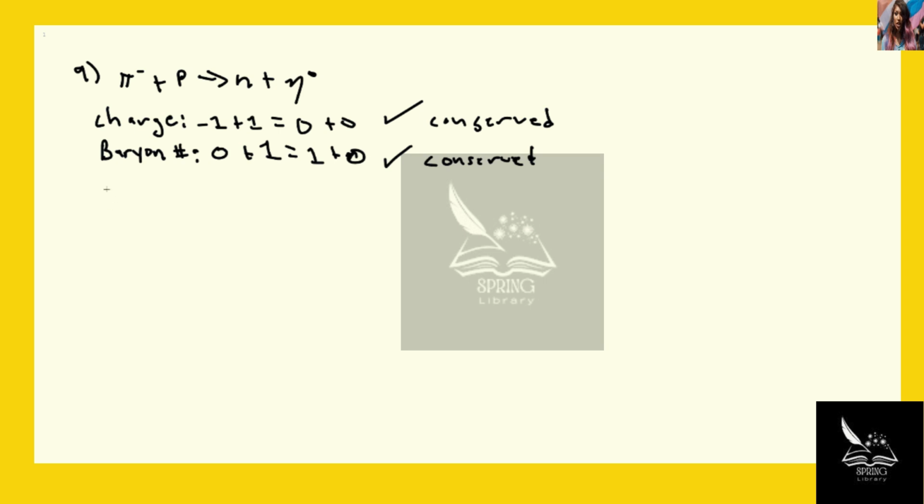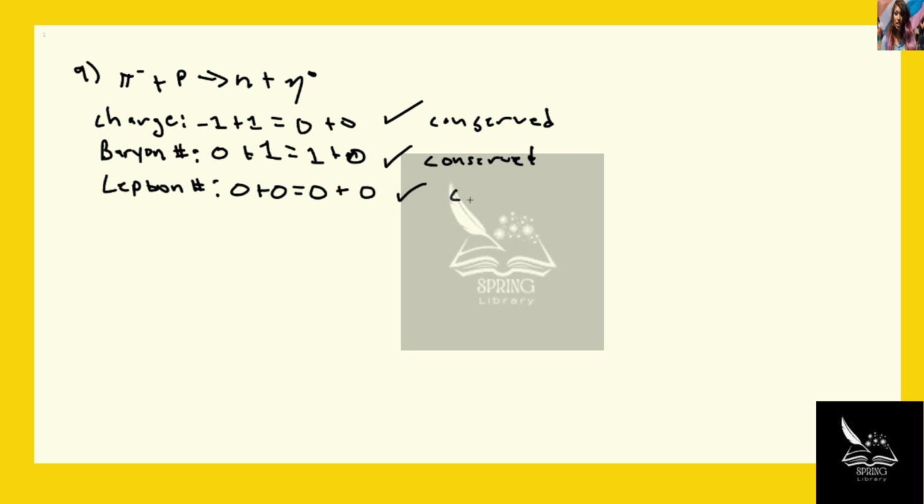Let's look at the lepton number. The lepton number of the pi meson is 0. The lepton number of the proton is 0. It's equal to the lepton number of a neutron, which is 0, plus the lepton number of an eta, which is 0.